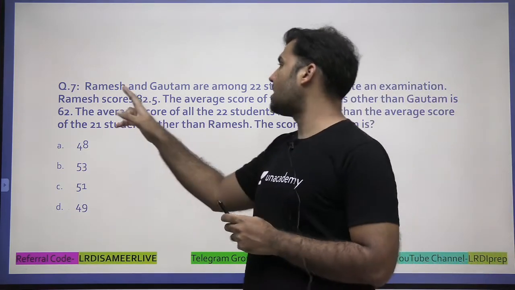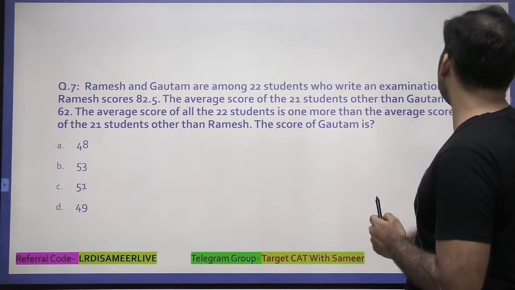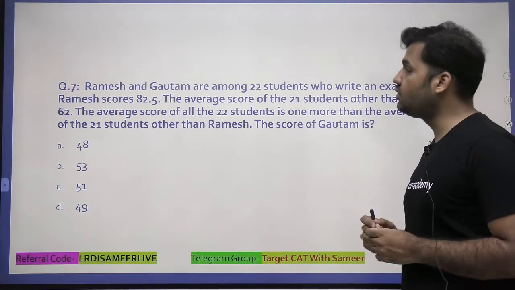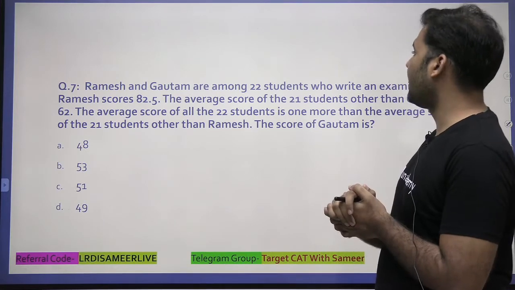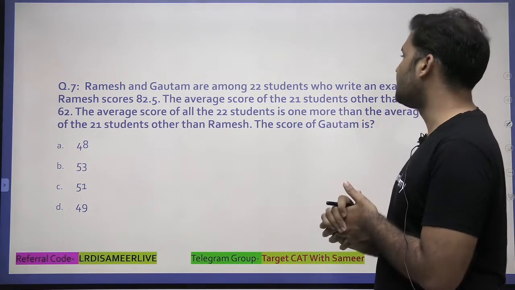Let's read the question. Ramesh and Gautam are among 22 students who write an examination. Ramesh scored 82.5. So the total number of students is 22, and Ramesh and Gautam are among those 22 students.